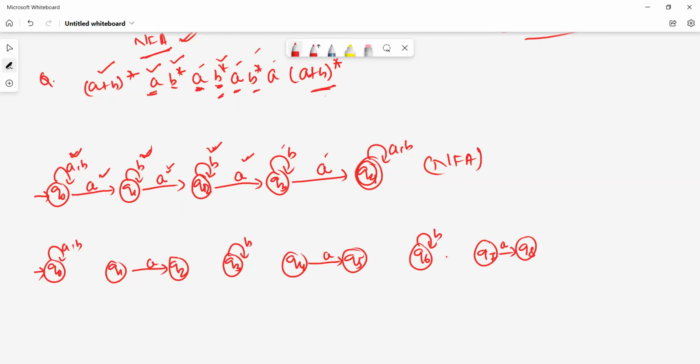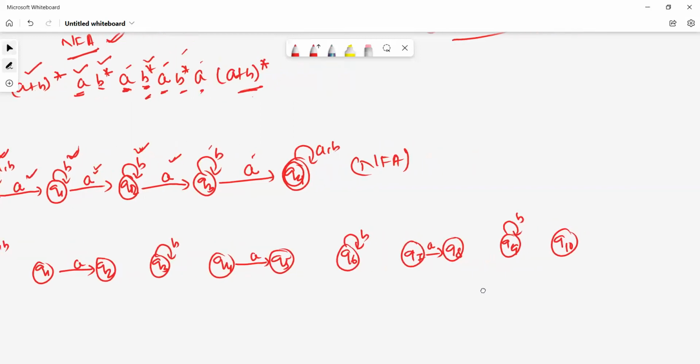Then b*, q9, b*, then a, q10, then q11, then this is a, then (a + b)*, let it be q12. This is my final state, the last one, with a comma b.